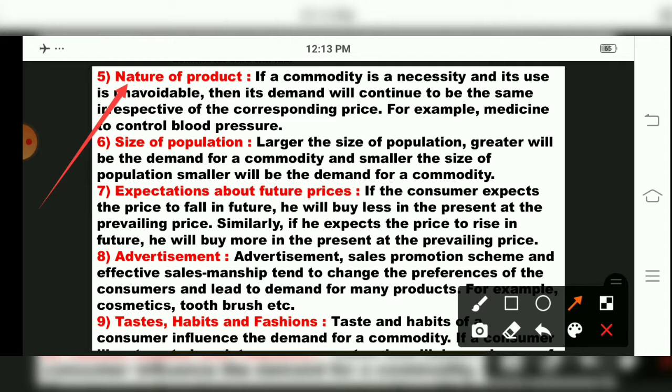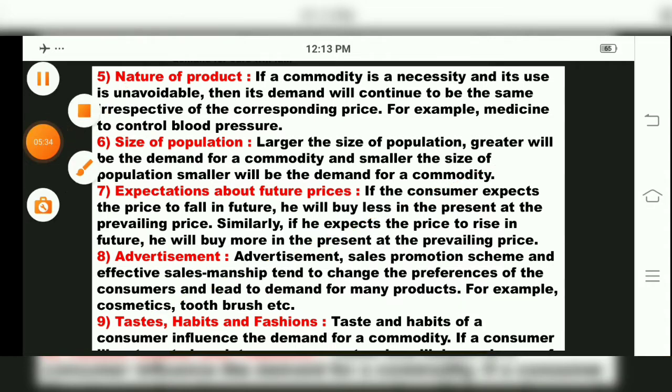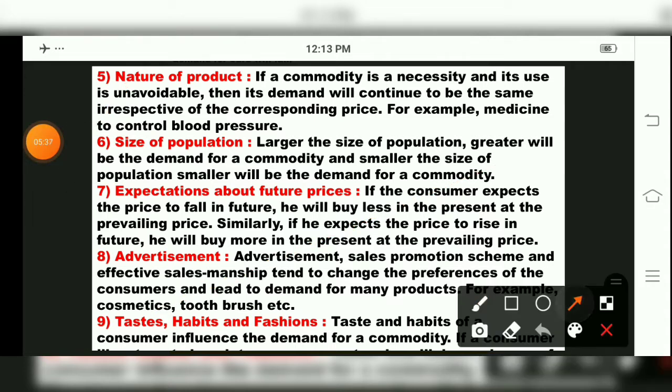Nature of the product. Seeing the nature, for what reason you are using that commodity. If it is compulsory, then you will purchase that. Then the sixth one is what, children? Related to size of population. See, larger the size of the population, greater will be the demand for the commodity, and smaller the size of the population, smaller will be the demand for the commodity. So the sixth point is related to size of population. Higher the population, higher will be the demand. Lower the population, lower will be the demand.